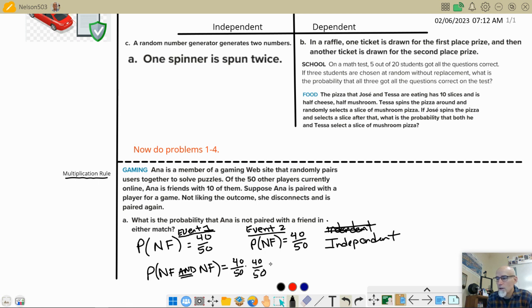You can, of course, crank that into Desmos, but I see some easy simplification that's going to go on. That's 4 out of 5 times 4 out of 5, because both the numerator and the denominators can be divided by 10, right? And so we get 16 out of 25. Now, you have to be careful. Are they asking us to put it as a fraction? Are they asking us to put it as a decimal? Round to the right spot. So make sure you read that part carefully in the computer. That's how we're going to do these problems. We're going to multiply the two probabilities together of the two independent events. So these 5 problems right now are going to be all independent events. Thanks for watching my video.